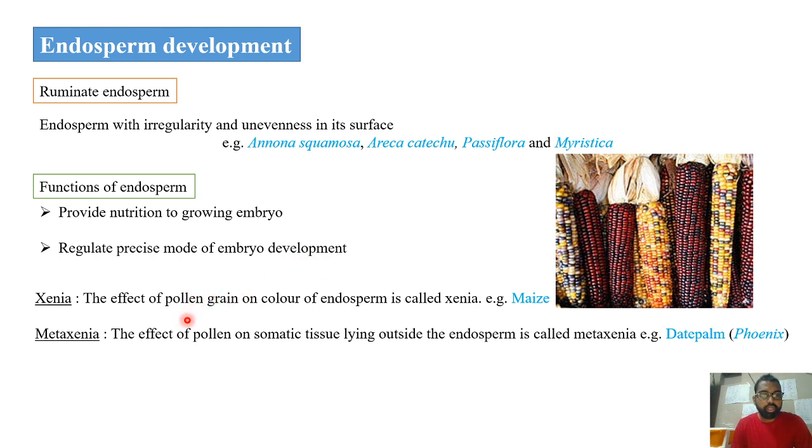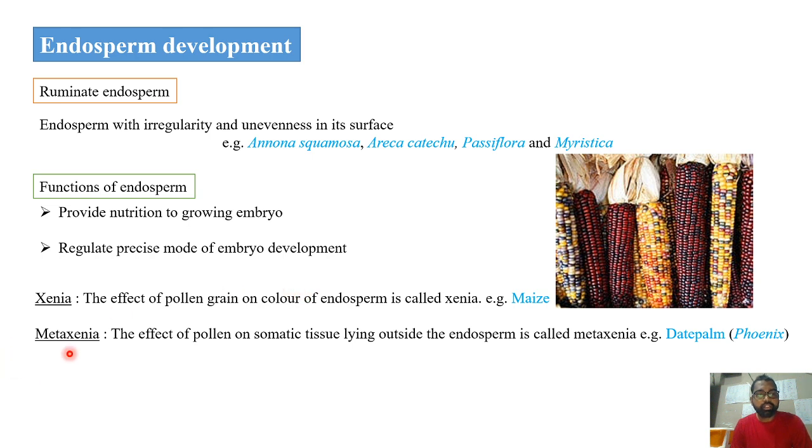Sometimes the kind of pollen grain can affect the color of endosperm. So the color of endosperm changes due to the kind of pollen grain which is involved in the fertilization process. This kind of effect is called xenia. I repeat, the effect of pollen grain on the color of endosperm is called xenia. This you can see in the case of maize. So you can see different colors in the seeds, that is fruits or seeds of this maize, because of the changes in the color of endosperm.